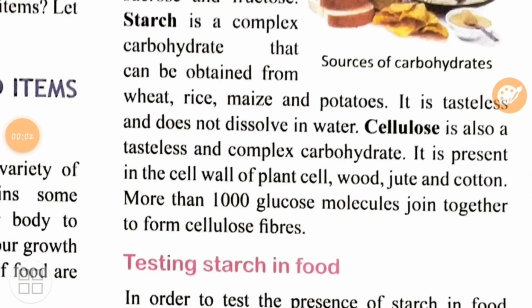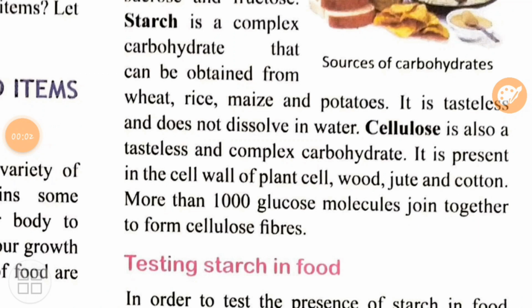Cellulose is a hard and complex carbohydrate. Why am I calling it hard here? Because it is made up of more than 1000 glucose molecules which are combined in order to make cellulose fibers. And that's why it is hard in nature. It provides that rigidity also to the plants.